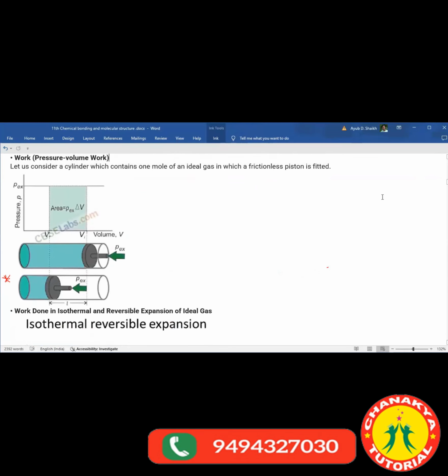Check out what is given to you in your diagram. In front of you, diagrams are there. Check what things are given in that. Let us consider a cylinder which contains 1 mole of ideal gas in which a frictionless piston is fitted.